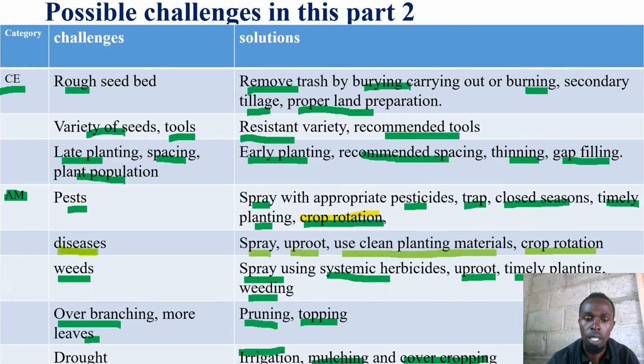So members, always when it comes to harvest, recommend harvesting on time. Then two, think about the tool they are using to harvest. Each tool is designed to harvest a distinct crop. Each crop is harvested using a different tool. So use recommended tools to harvest your crops at a mature stage.